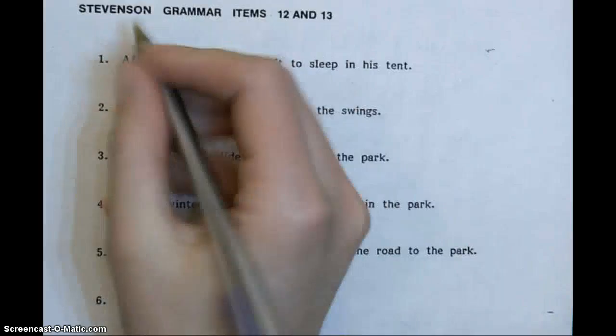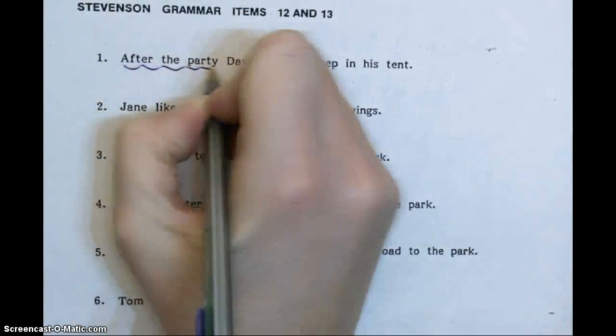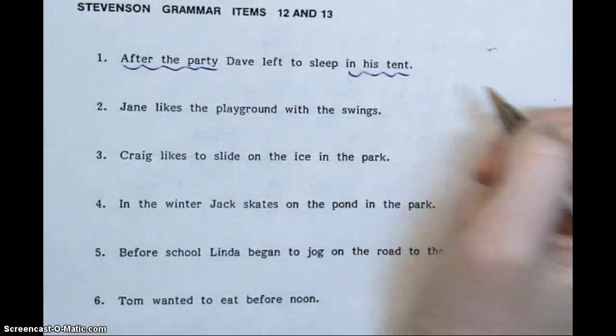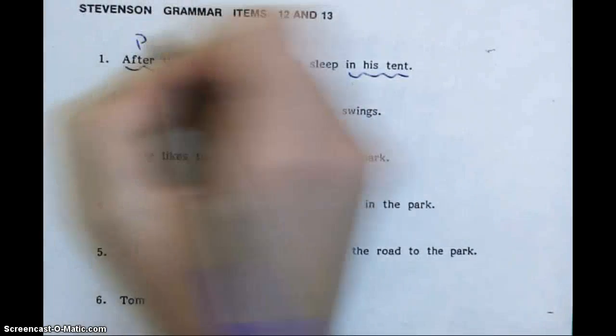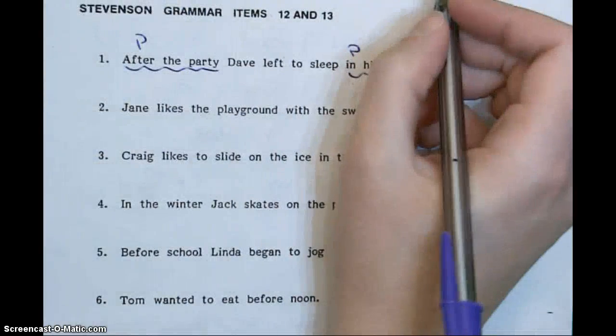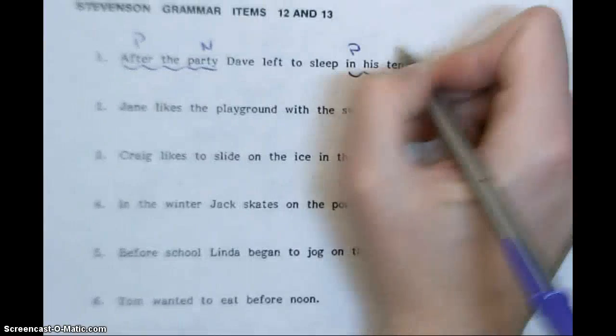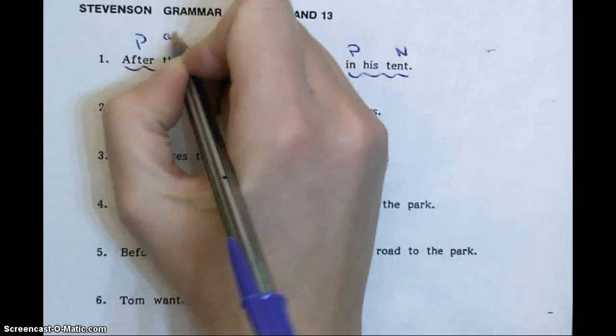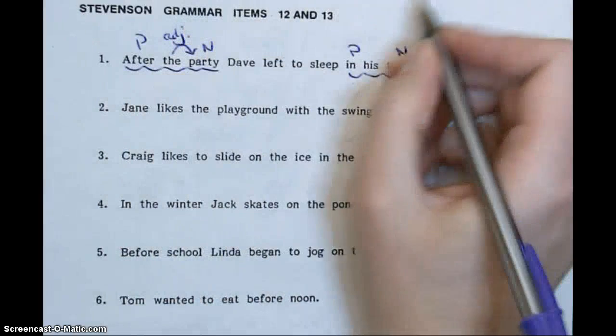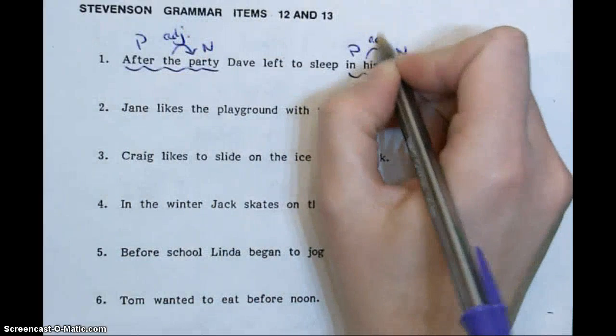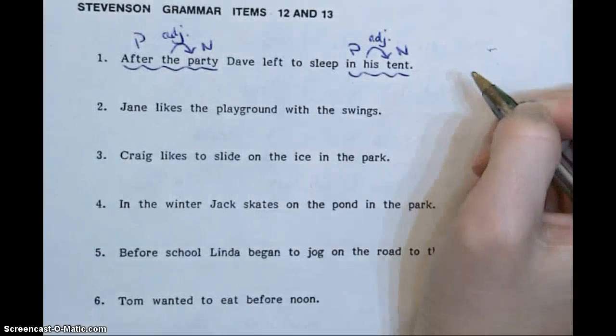So the first thing I see is after the party, and in his tent are my prepositional phrases. After and in are my prepositions. Party and tent are my nouns. The is an adjective that describes party, and his is an adjective that describes tent.